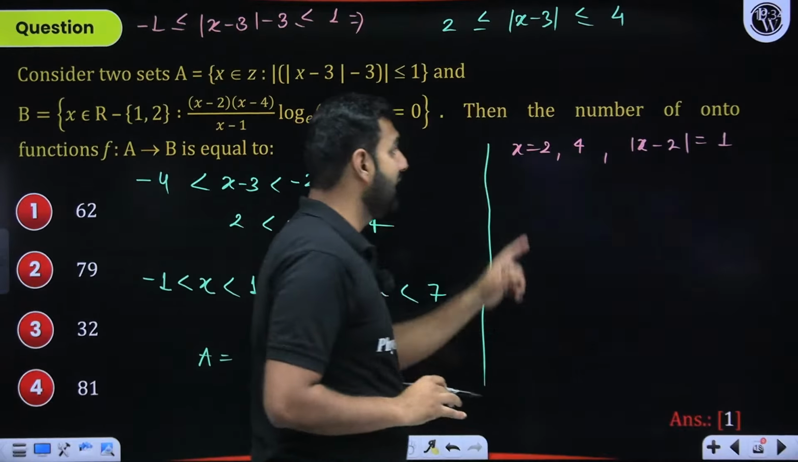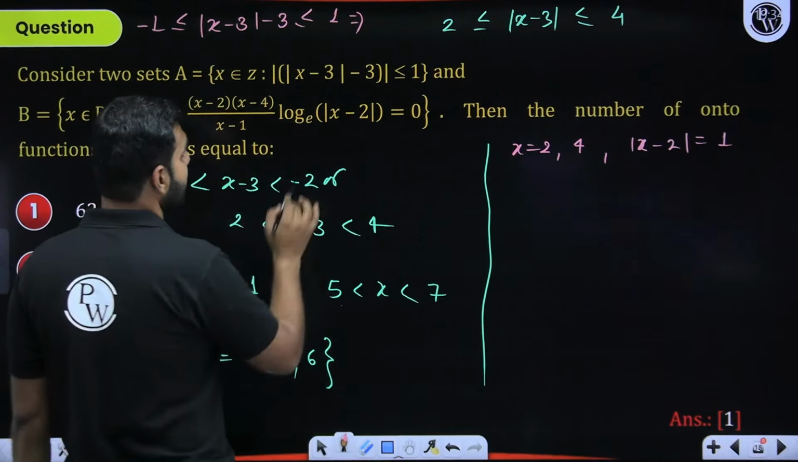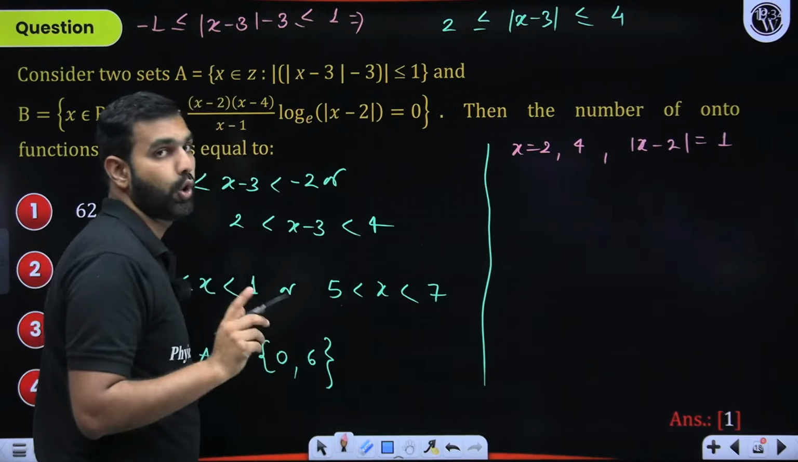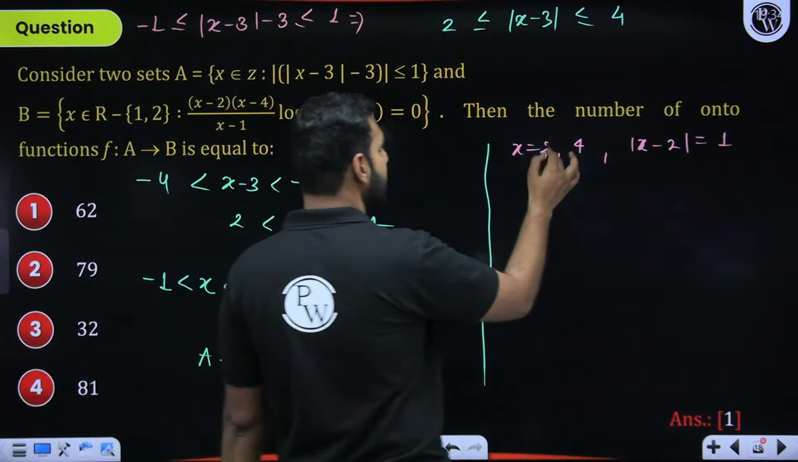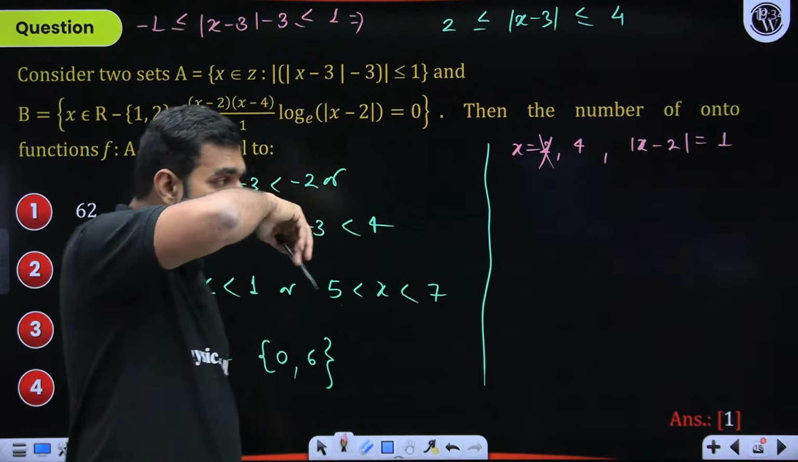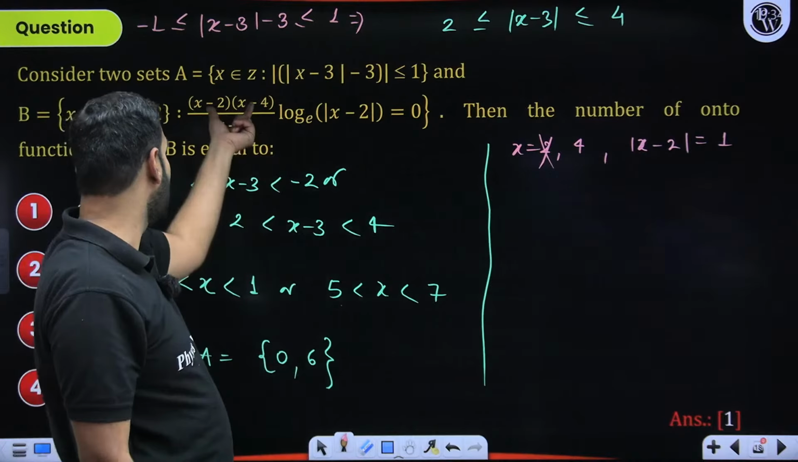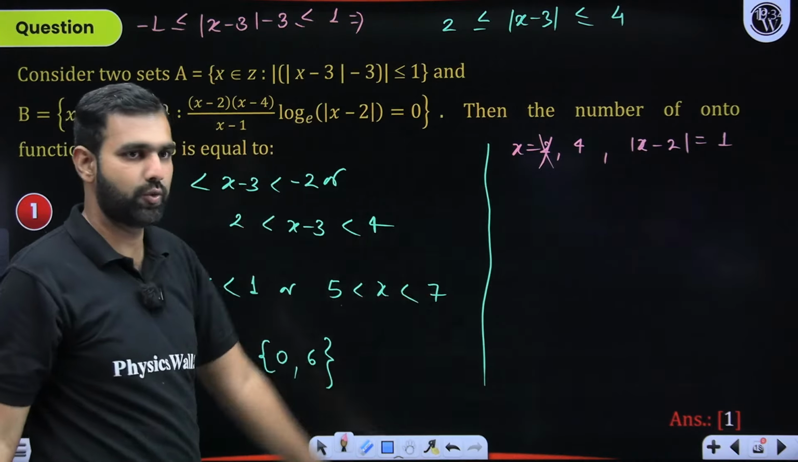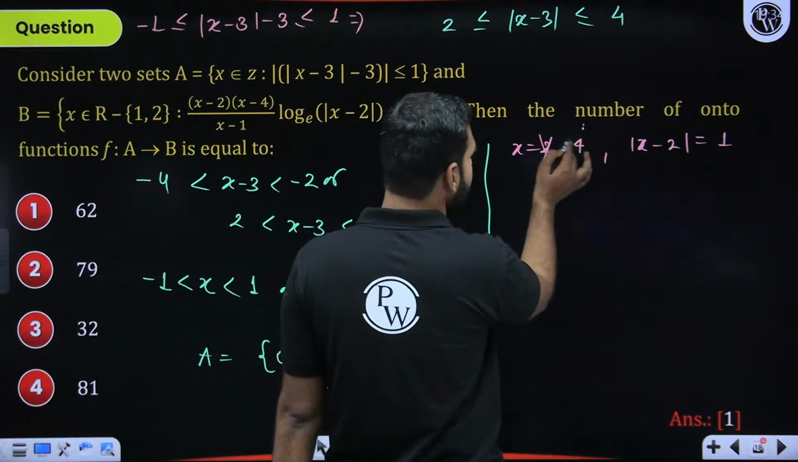Now, can I take x as 2? If I take x as 2, 2 minus 2 will be 0. Log of 0 is not defined. So I'll discard this value 2 here. Can I take x as 4? I can, because with that 4 minus 4 and there 4 minus 2. So that is perfectly defined. So 4 is a perfectly acceptable value.